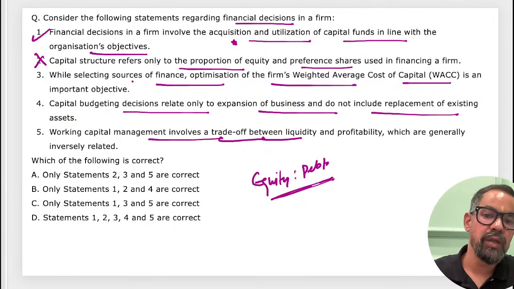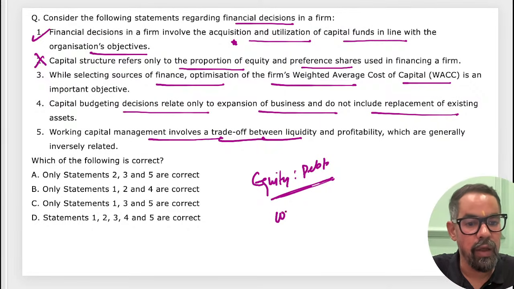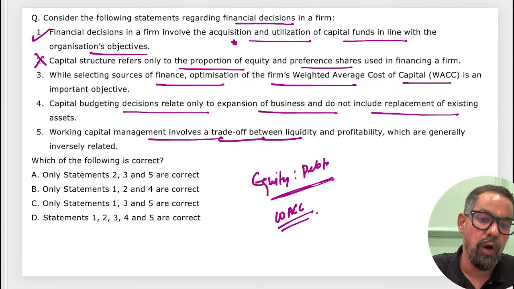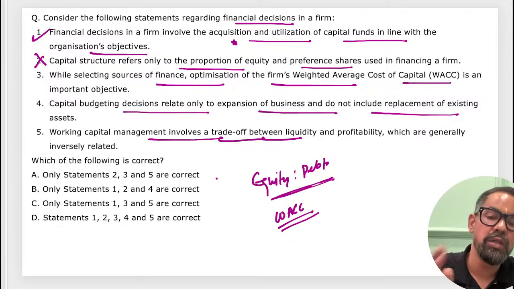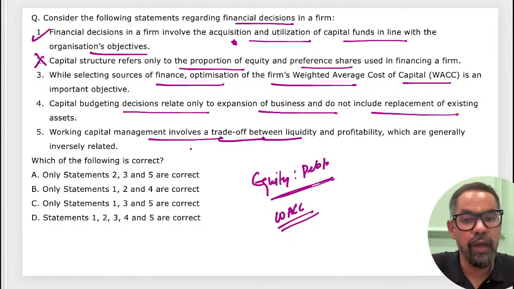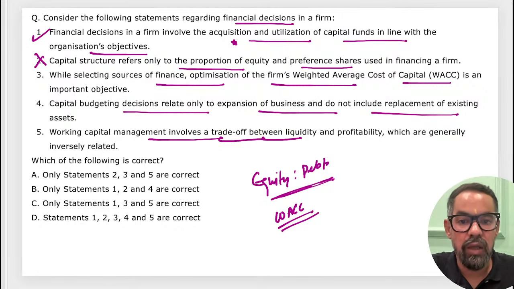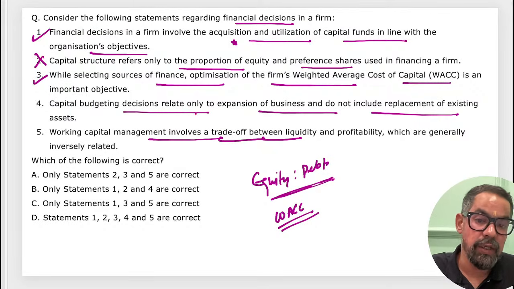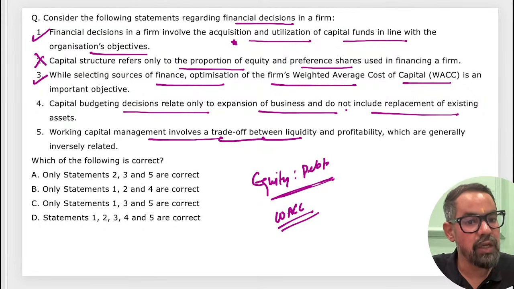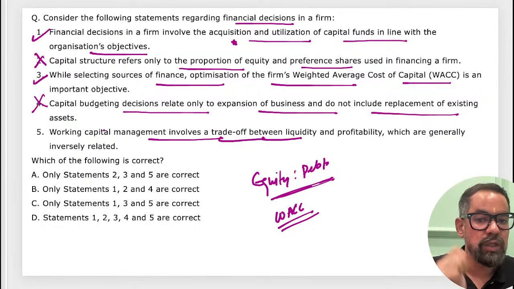Third statement, selecting sources of finance, optimizing the weighted average cost of capital. Weighted average cost of capital is a combination of cost of equity and cost of debt, so weighted cost of equity plus weighted cost of debt. This is statement 3, which is correct here. Statement 4, capital budgeting decision relates only to extension of business, does not include replacement. It does include replacement also, right?